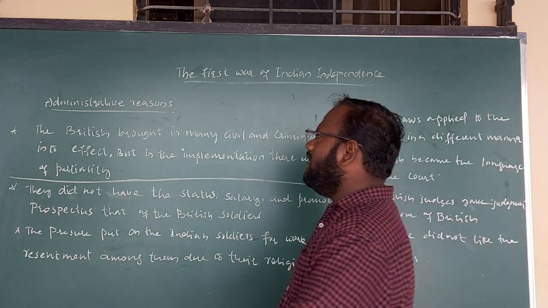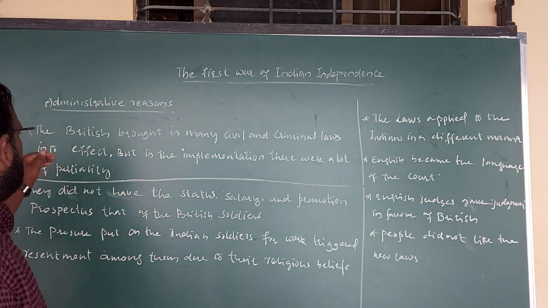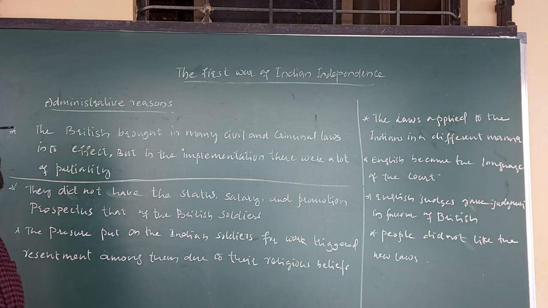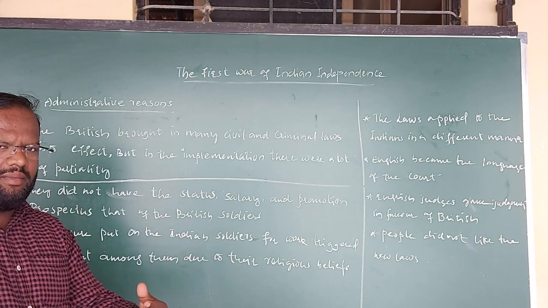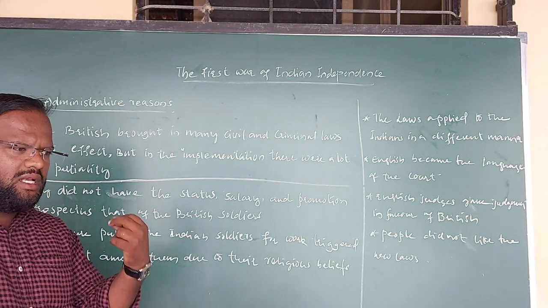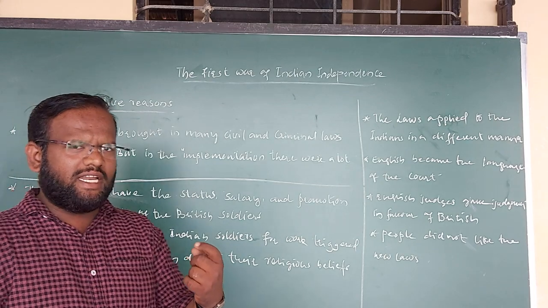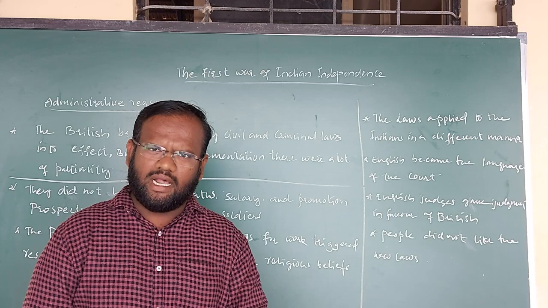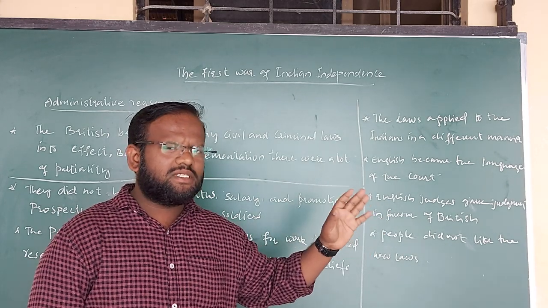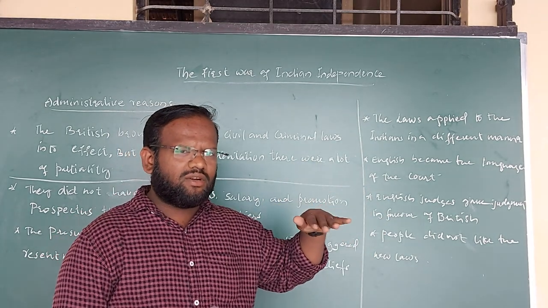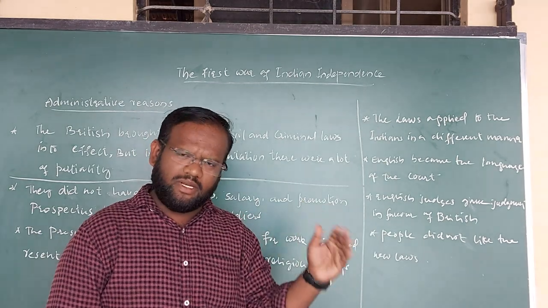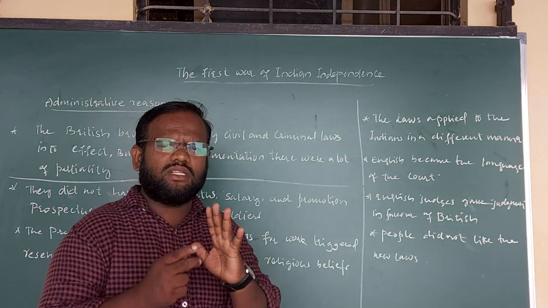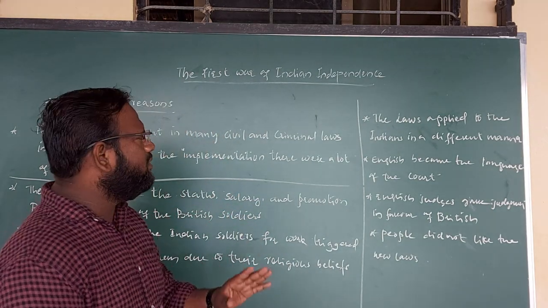Regarding the administrative reasons, you can find that the Britishers introduced many civil and criminal laws. But when you notice these laws, the law in a sense should be equal for each and everyone, whether he is an Indian or a Britisher. Whoever they are, if they commit mistakes, and the nature of the mistake is the same or similar, then the punishment should be the same or similar. But the Britishers, just for namesake, introduced two laws.